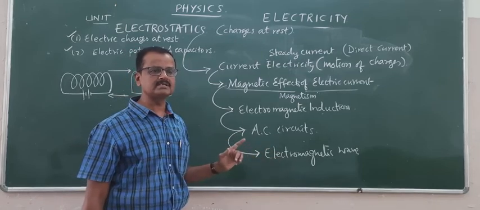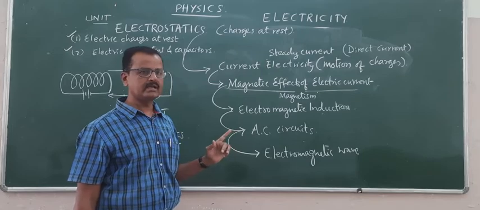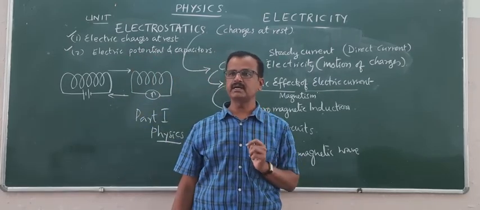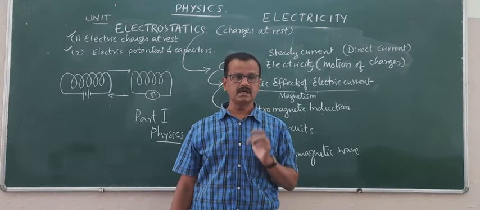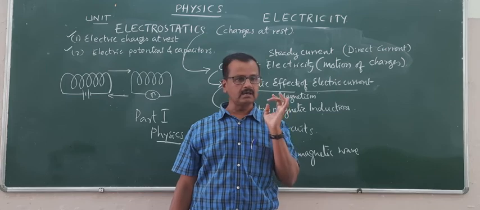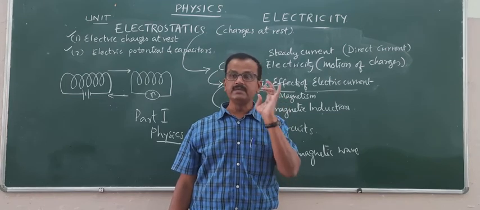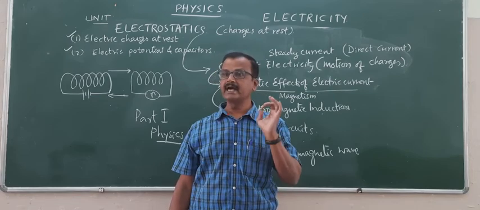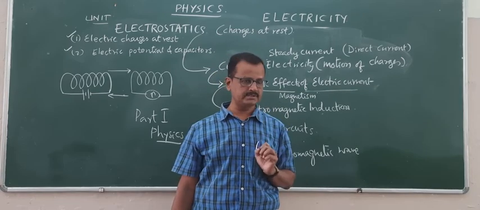Electromagnetic waves are a very interesting case where you will learn 7 types of electromagnetic radiation: gamma radiation, X radiation, ultraviolet radiation, visible light radiation, infrared radiation, microwaves and radio waves.